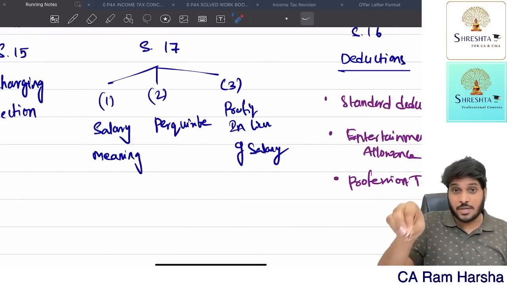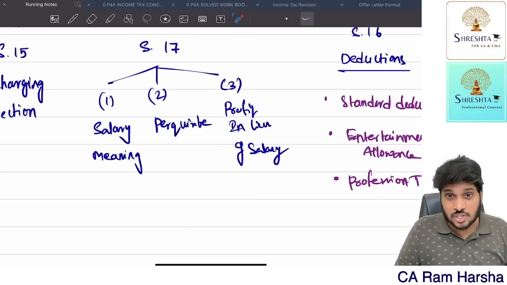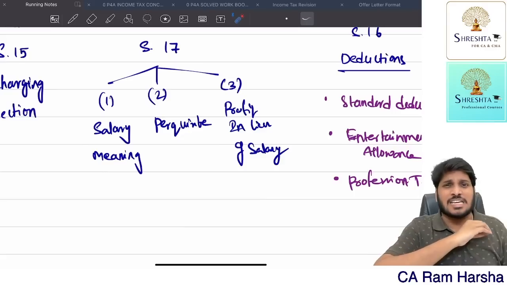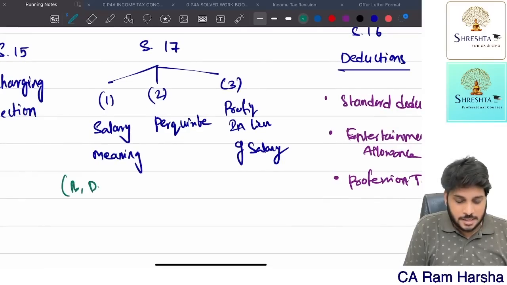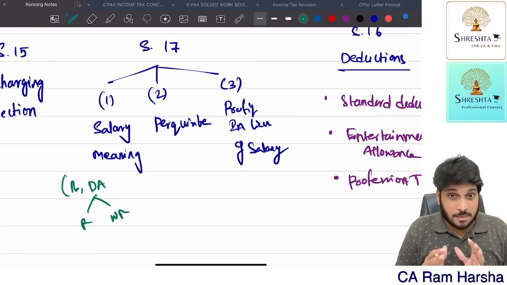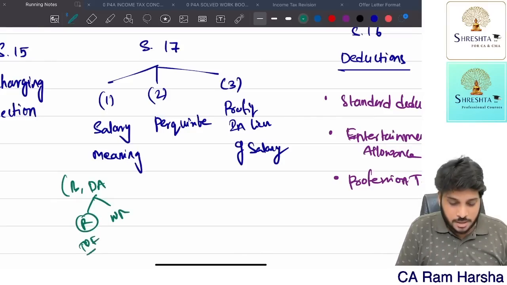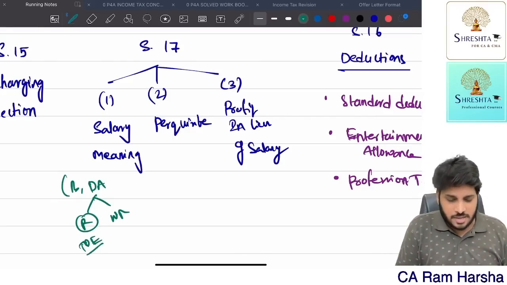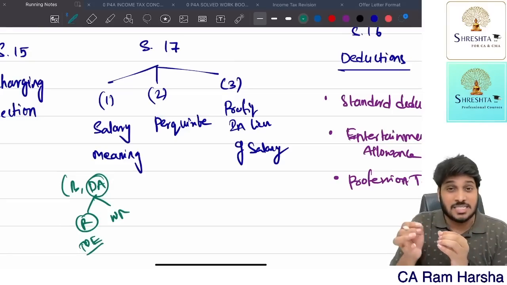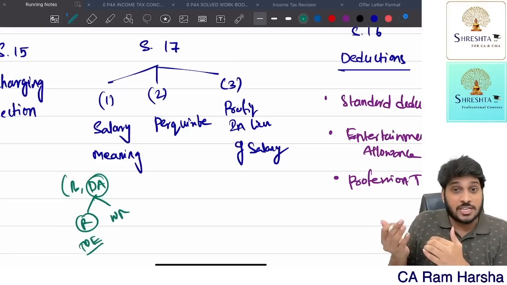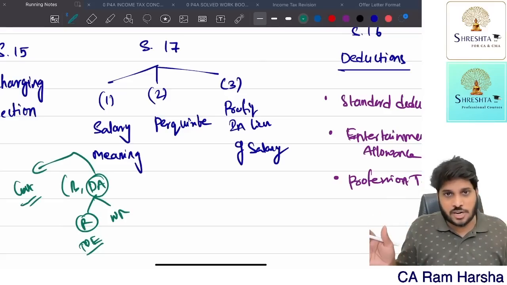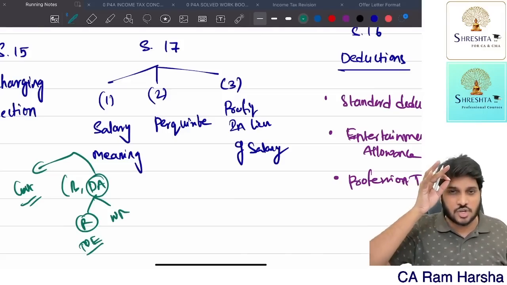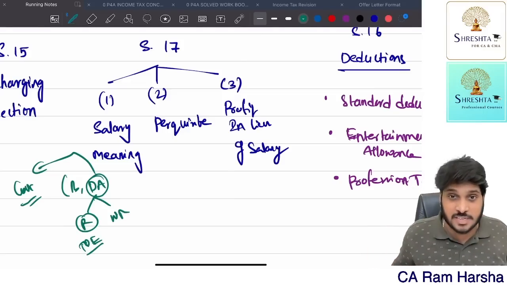Salary means something I pay to the employee and I don't ask him any question. What purpose he is spending on doesn't matter to me. All the allowances: basic salary, dearness allowance, whether this DA is for retirement benefit or not. In exam they may give you for retirement or forming part of terms of employment, any word they can give. Dearness allowance is something which is considered for retirement benefit computation of that employee. Remember, DA you will find only in government companies and government organizations, not in the private sector. Dearness allowance is not compulsory in private. You don't find DA in any private sector.